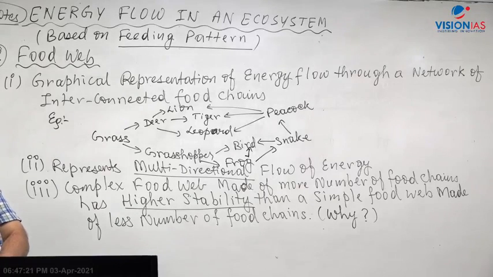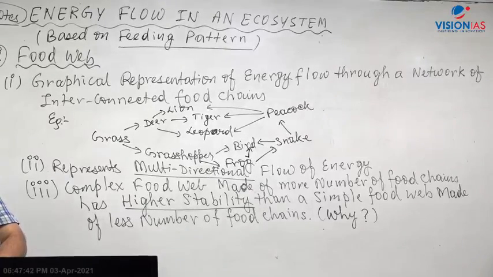A complex food web will have more alternative sources of energy. If one species gets lost, still there will be other species from where the food can be obtained. Why is a complex food web more stable? Because there are more food chains, more organisms, multiple sources of food, alternatives.